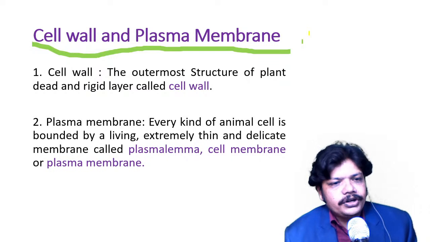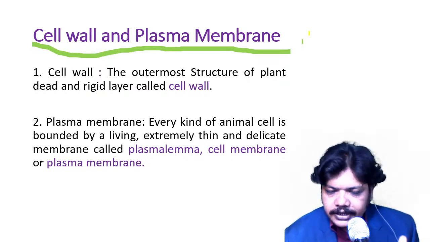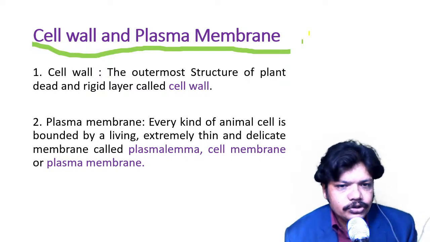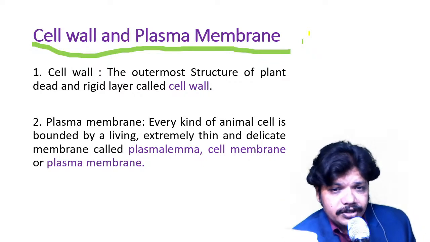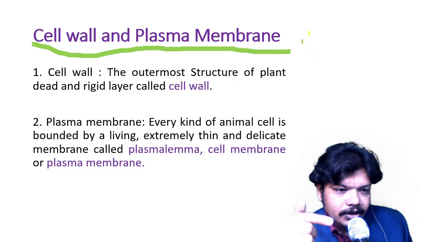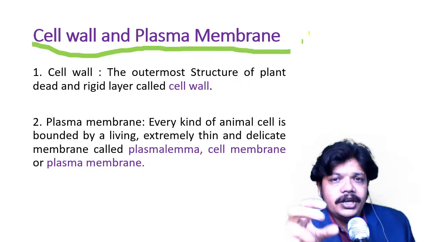Our second point is that cell wall is related to plant cells. That's why we are going to stop there, and we will start the plasma membrane, which takes the place of cell wall in the animal cell.